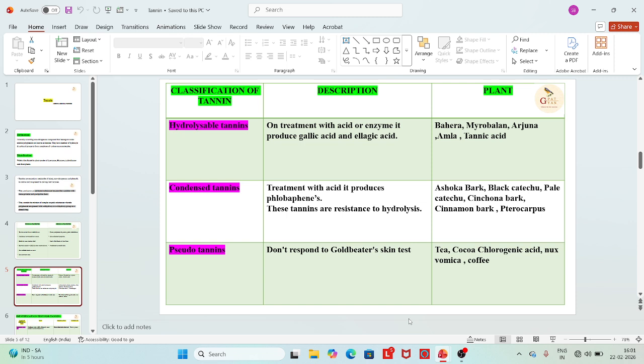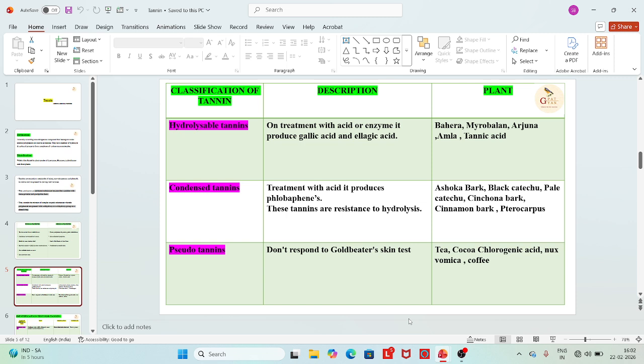So the hydrolyzable tannin, condensed tannin and pseudotannin. What is the difference between different kinds of tannins? What are the examples? Examples are very important. Okay, the hydrolyzable tannins are amla, myrobalan, bahera, tannic acid, arjuna, etc. And what are hydrolyzable tannins? From the name, we can see that the hydrolyzable tannins are the ones that, on treatment with acid or enzyme, produce gallic acid and ellagic acid.